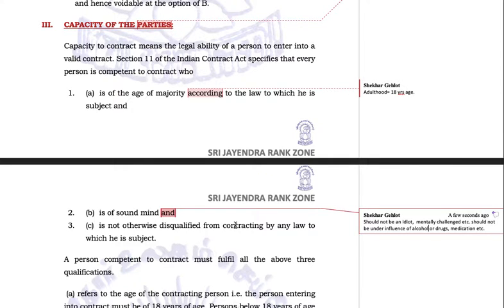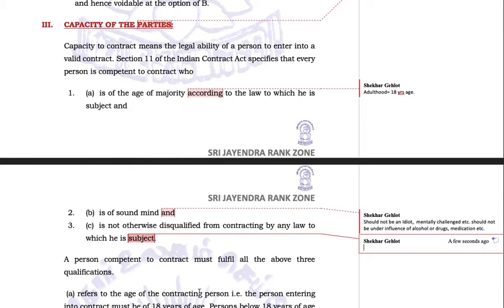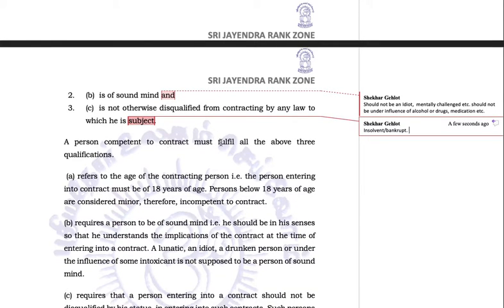He is not otherwise disqualified from contracting by any law to which he is subject. Who is disqualified from entering into a contract? Someone who is insolvent. A bankrupt person is disqualified to enter into a contract, so he cannot enter into a contract in this case. A person competent to contract must fulfill all the above three qualifications.